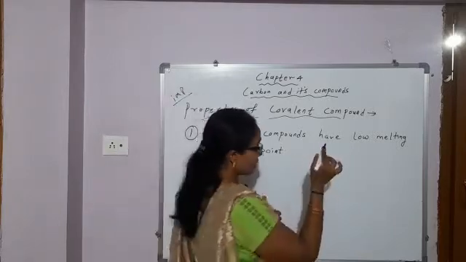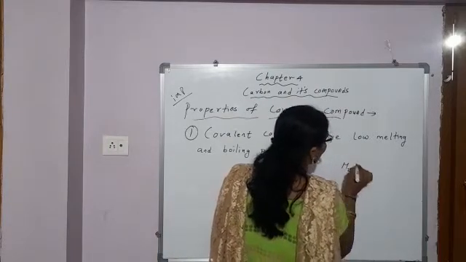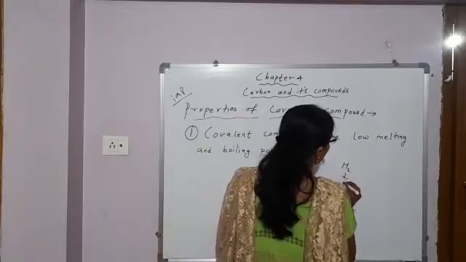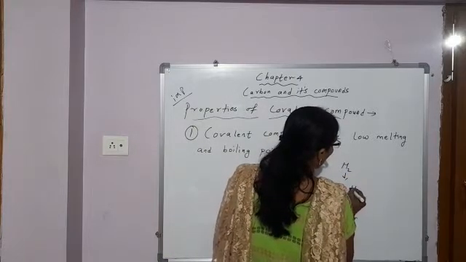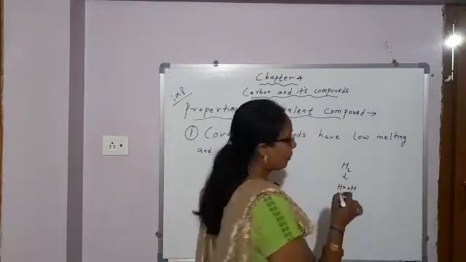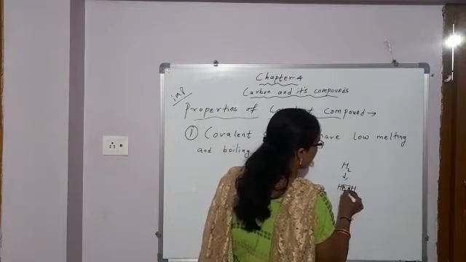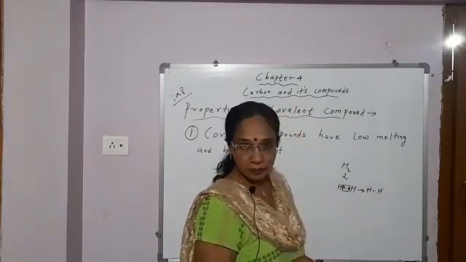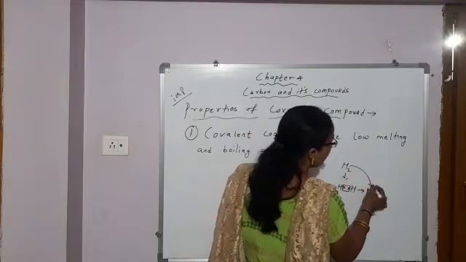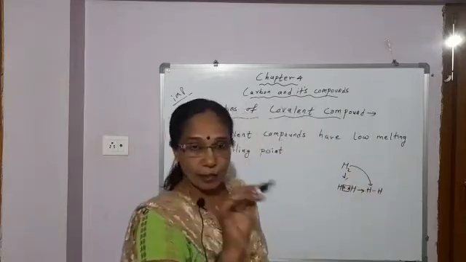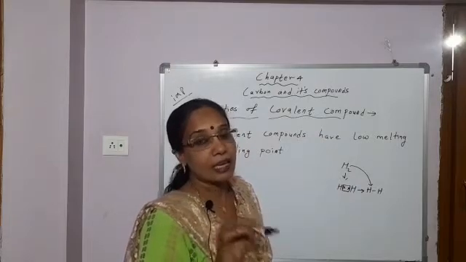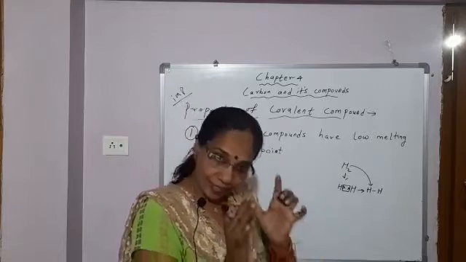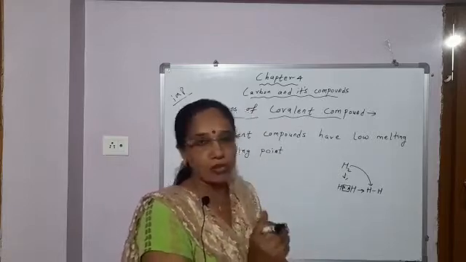Okay. So, for example, a hydrogen molecule. This is a covalently bonded molecule. Here two hydrogen atoms share one electron each. And between two hydrogen atoms, what type of bonding is formed? Single covalent bond. So in a hydrogen molecule, what type of bonding is there between two hydrogen atoms? Single covalent bond. And a covalent bond is a stronger bond. It is a strong bond. The force of attraction is strong.